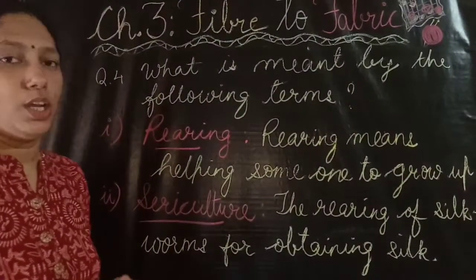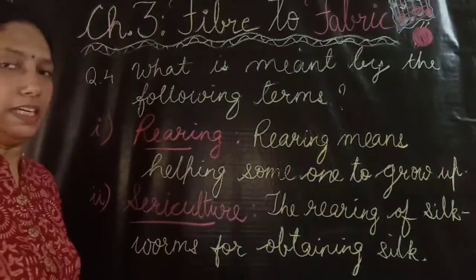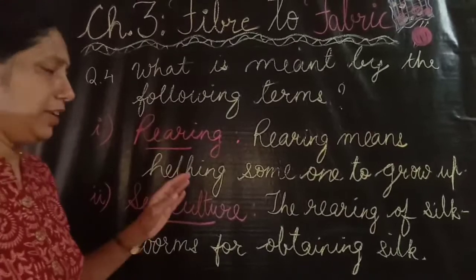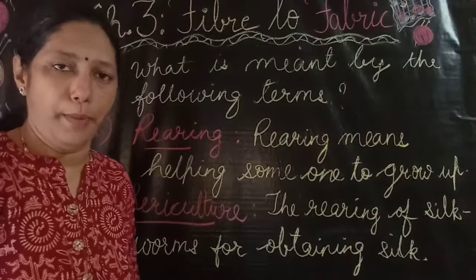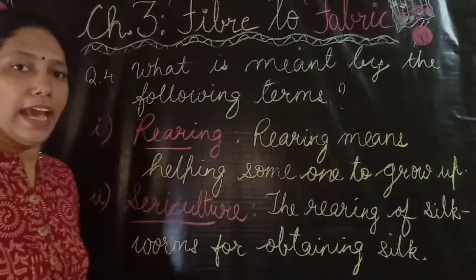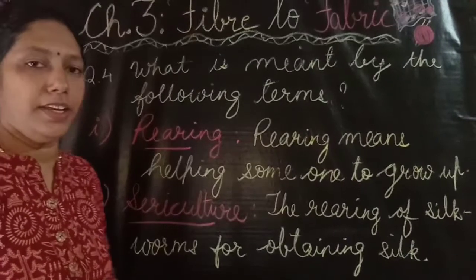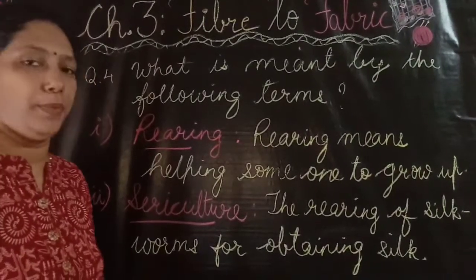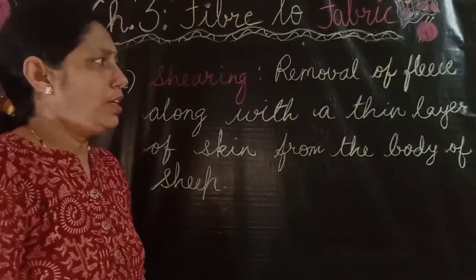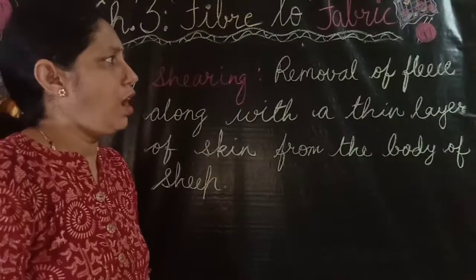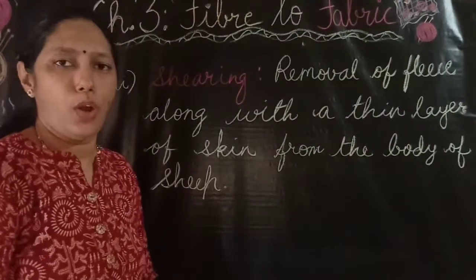Fourth question is, what is meant by the following terms? Here you have to define three terms. First term is rearing. Rearing means helping someone to grow up. Second term is sericulture. As you all know, sericulture is the rearing of silkworms for obtaining silk. Third term is shearing. Shearing is the process of removal of fleece along with a thin layer of skin from the body of sheep.